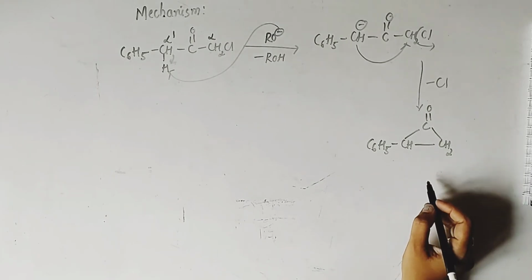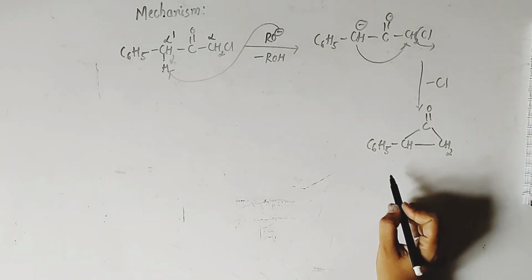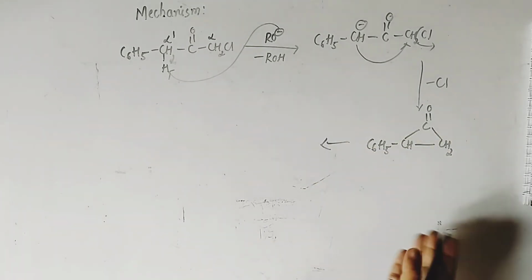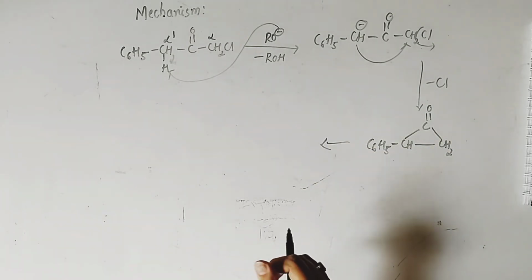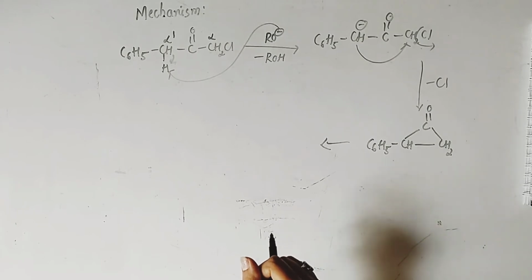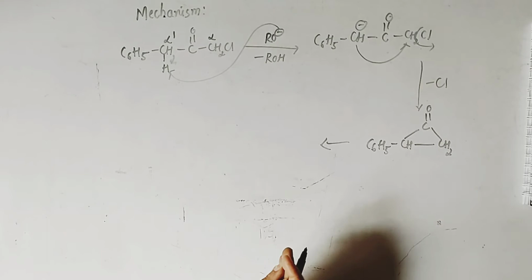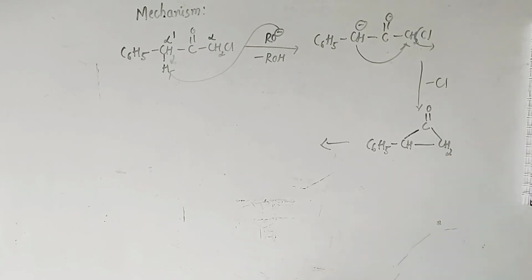So this is our intermediate, and this is the type of intramolecular SN2 displacement of halogen. The rearrangement takes place within the same molecule. That's why it is an intramolecular SN2 displacement.